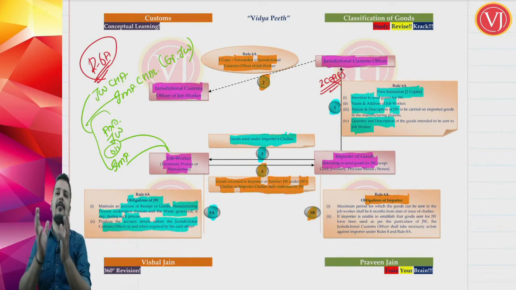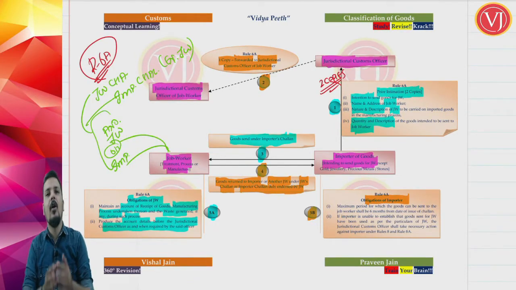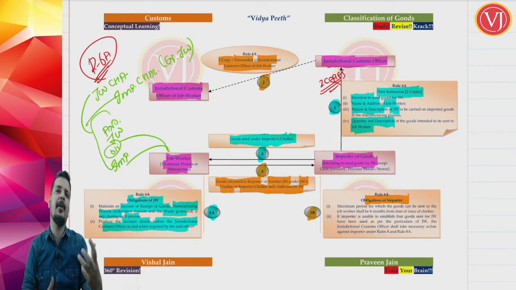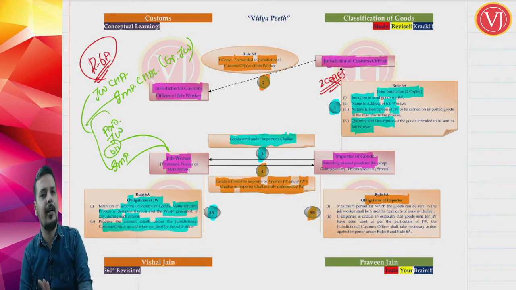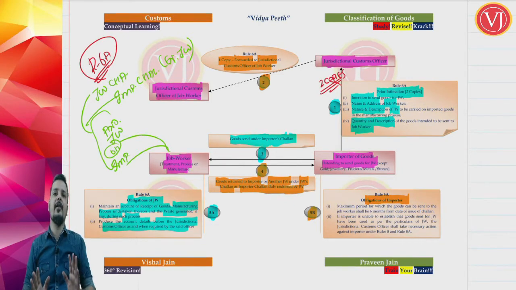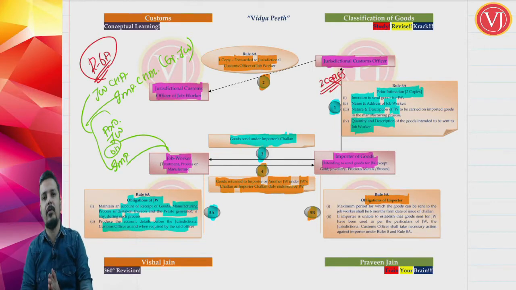So he has to maintain simple accounts. What is the quantity of fabric that he has received from the importer? What is the work that he has done on the fabric, say fabric to dyed fabric, or fabric to shirt, he can manufacture the entire thing also, right? And if there is any waste and scrap, what is the waste generated during that process? He has to keep those accounts ready. If the officer demands them, whenever he demands, he has to produce those accounts. So that is the obligation of the job worker.